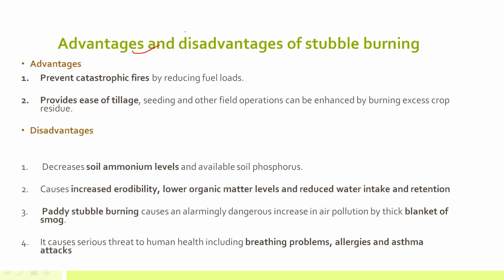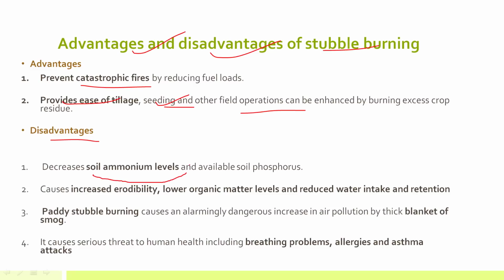Now, what are the advantages and disadvantages of stubble burning? The main advantages are, one, it will prevent catastrophic fire, because this residue is left over on the field and it may catch fire, so it's better to burn it. Then it will provide ease of tillage, seeding, and other field operations. Whenever the stubble is burned, it is very easy for farmers to till the land and do other operations like seeding. But there are various disadvantages also of stubble burning.